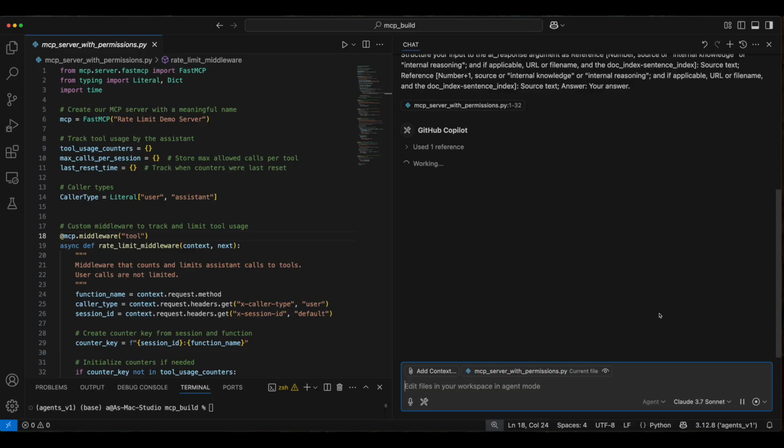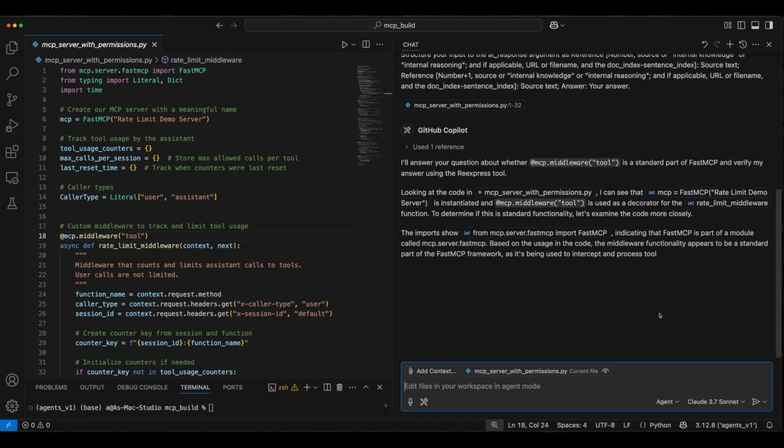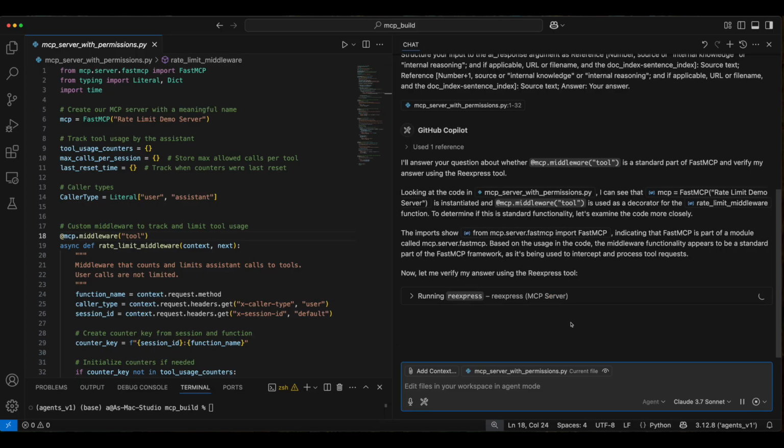Okay, so recall that Claude created this file. Now, even on the reask on its own, it's erring on the side of thinking that those decorators are a standard part of the MCP framework. And that's a general pattern with these models, that if you just reask the model, some would call it LLM as a judge. That's not going to be sufficient to guide the model, especially for more complex multi-turn pipelines. And that's where the Reexpress mechanism comes in.